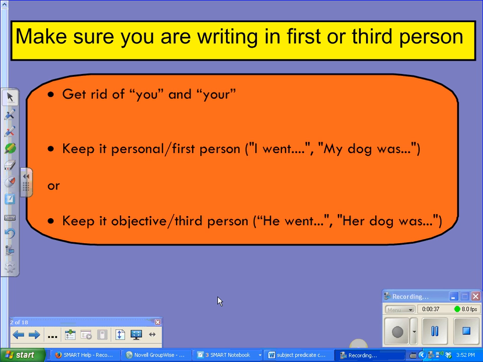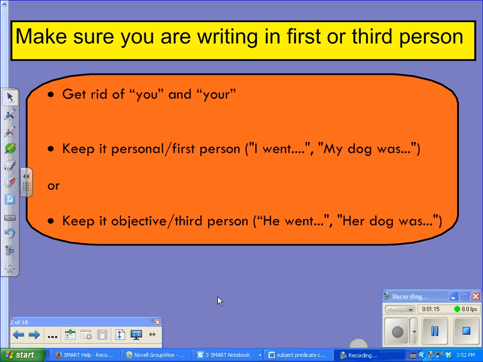Next, you are reviewing your point of view to ensure that it is either first or third person. Get rid of you and your. Those are second person. The only acceptable place for those is in quoted dialogue, within the dialogue. You need to make a choice to keep it personal, first person, such as I went, my dog was, we, us, those types of pronouns, or keep it in the objective third person using pronouns such as he, her, they.